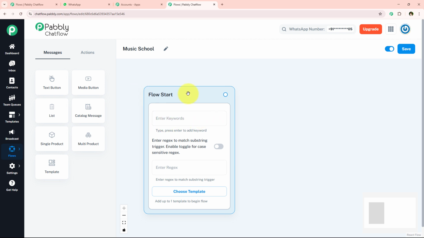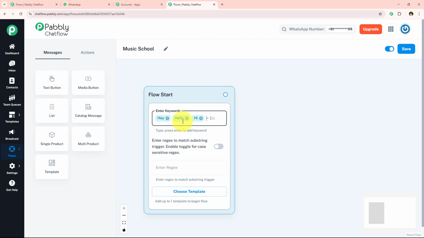So over here today we are going to start this flow as keywords. I'm simply going to enter some most commonly used keywords like hey, hello, and hi. To enter these keywords, we are simply going to type the keywords and then press enter. It is a really important step to type the keyword and press enter, otherwise the keyword will not be added. So you have to keep in mind that you have to press enter to add the keyword.